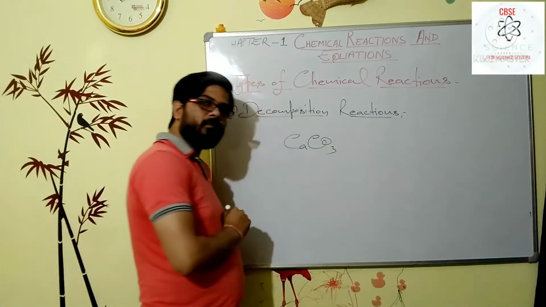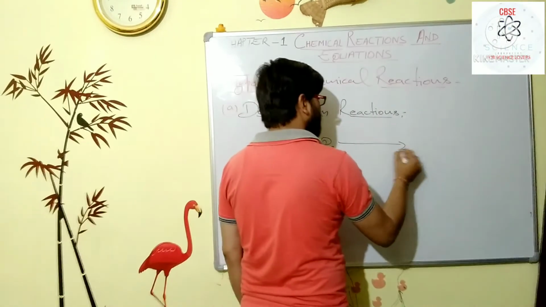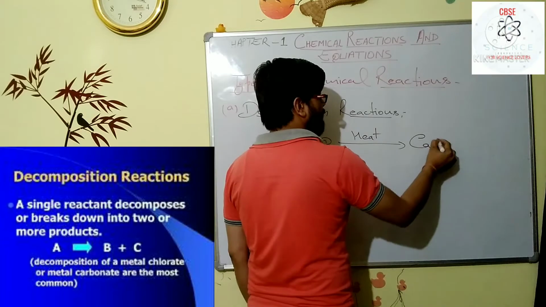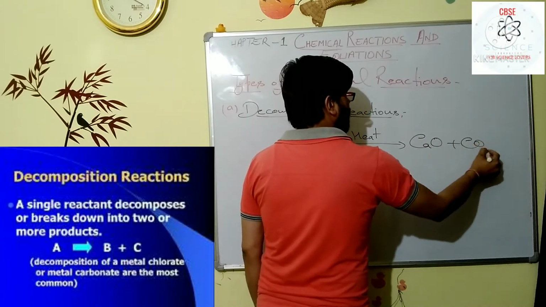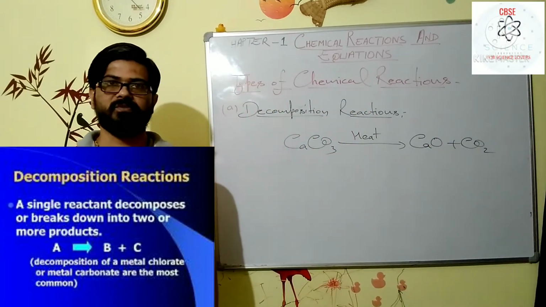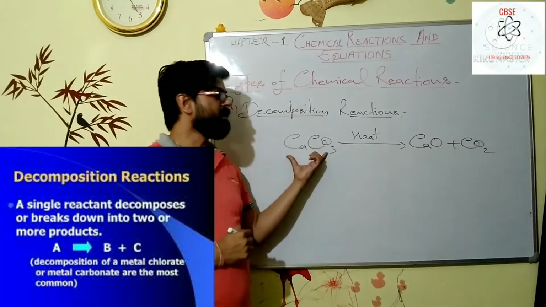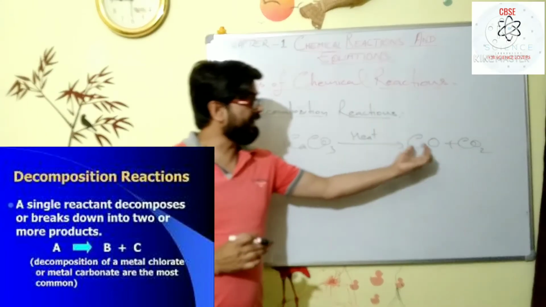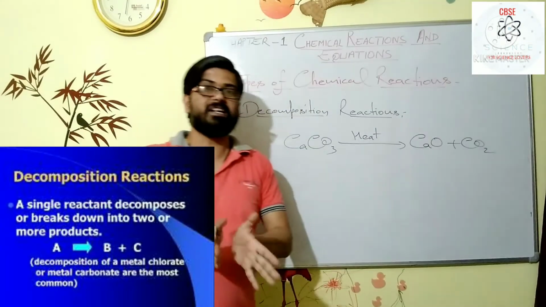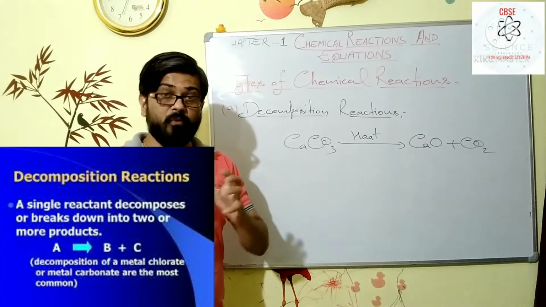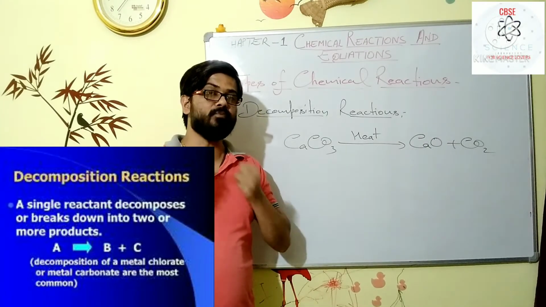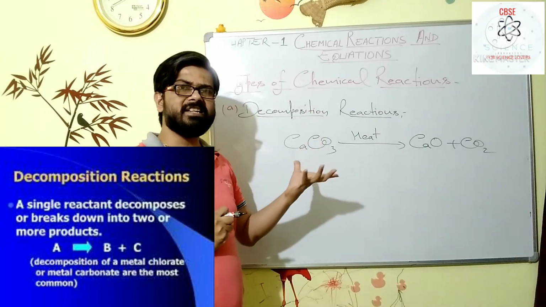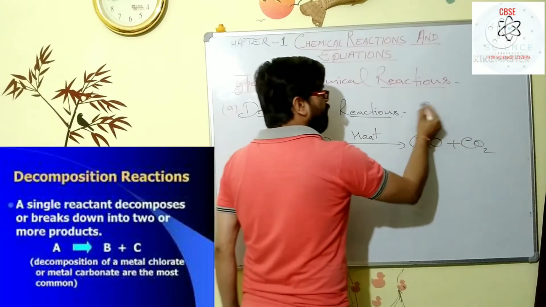if you take calcium carbonate and give heat to it, then calcium carbonate is converted into calcium oxide plus carbon dioxide. So here calcium carbonate is breaking and forming calcium oxide and carbon dioxide, comparatively simpler ones. For such types of reactions we have to give heat, meaning decomposition reactions are mostly endothermic reactions.